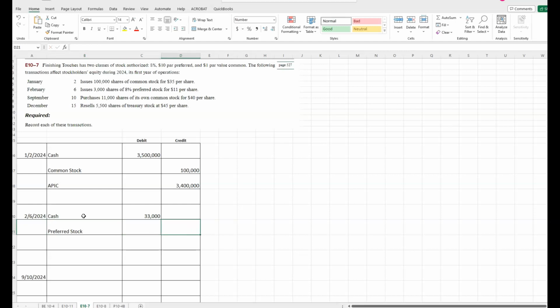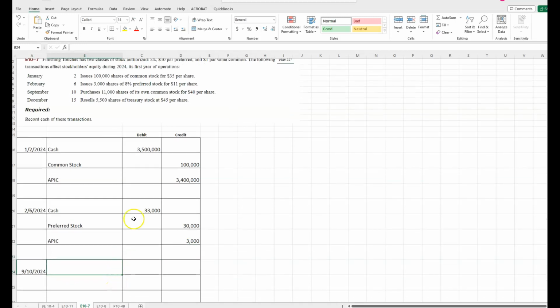Just the par value. So that would be 3,000 shares times the $10 par value for preferred stock. The difference goes to additional paid-in capital. So 33,000 minus the 30,000 gives us 3,000 to additional paid-in capital.